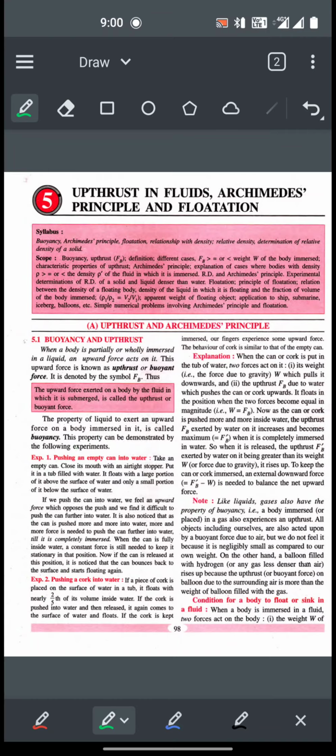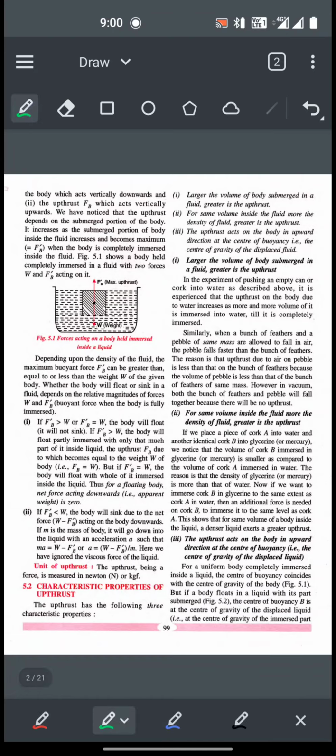Now, let us look at the condition for a body to float or sink in a fluid. You all have studied this before also. If we have a liquid, the most general liquid is water, so let us talk about water here. We have water in a vessel, and we have a body, as shown in the picture.